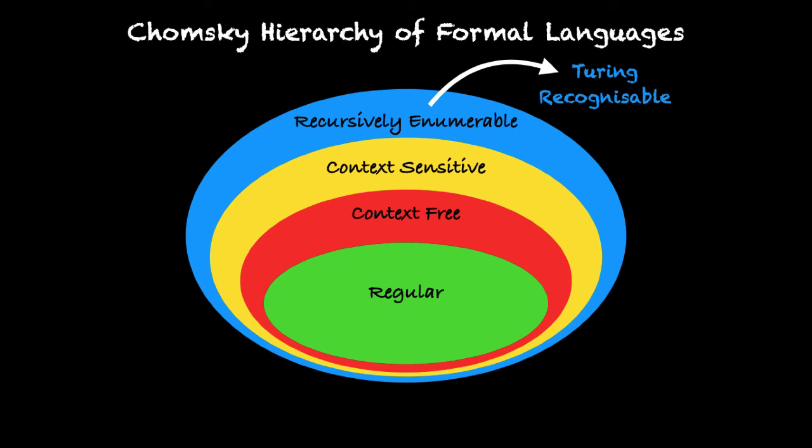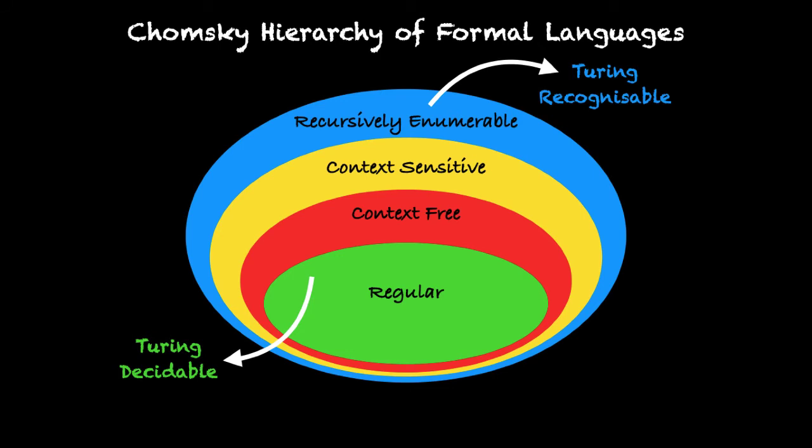But if you give it a word that does not belong to the language, then there are two possibilities. The Turing machine may halt and tell you that the word does not belong to the language, or the Turing machine may keep running infinitely without halting. The smallest subset over here, the subset of regular languages, is Turing decidable, which is a stronger condition.